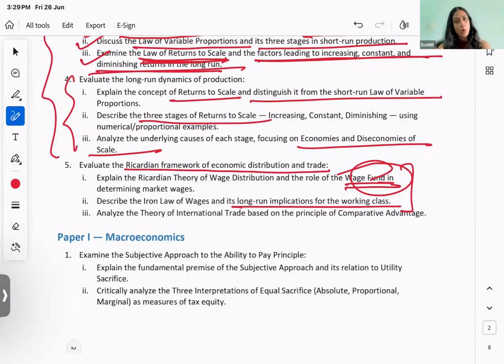You are going to talk about all of it in this. Finally, you come to international trade theory, you know, comparative advantage ये है.